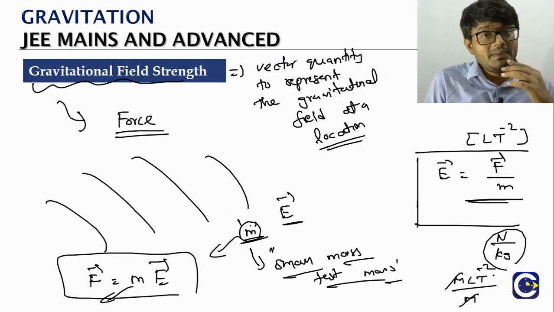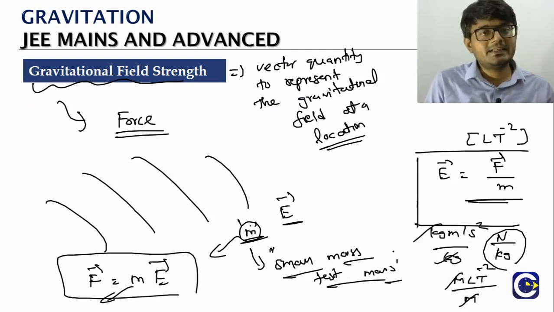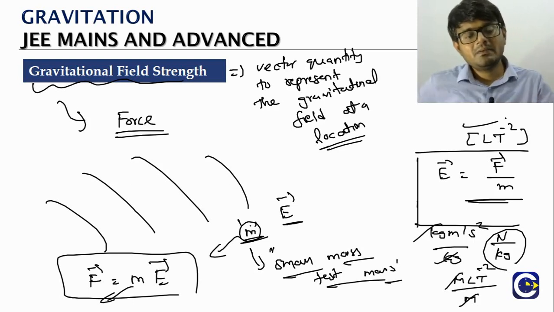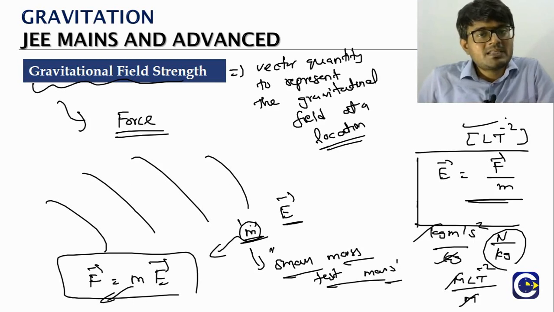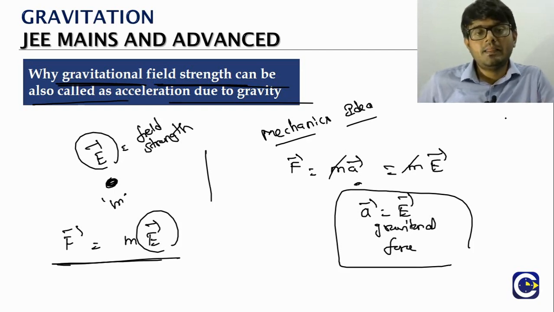What is Newton? Kg meter per second square. So what is it? Meter per second square. Even look at the dimensional formula: L T power minus 2. That is the dimensional formula for acceleration. So this is the reason why we call the gravitational field strength acceleration due to gravity.